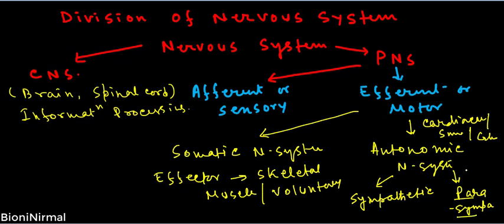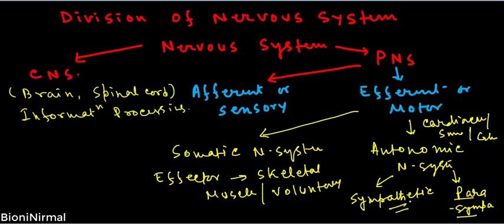So the parasympathetic system acts during the time of normal resting condition, but the sympathetic system acts during the time of emergency. We spend our life through two different situations: the normal situation, during which the parasympathetic system functions, and the emergency condition, during which the sympathetic system functions.